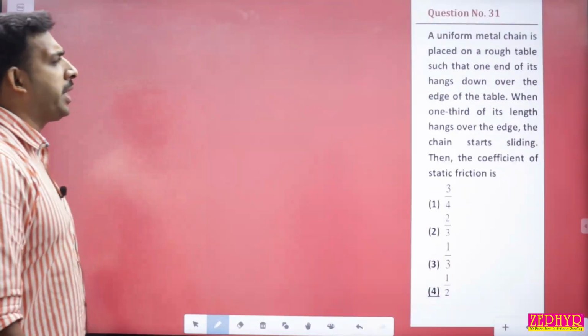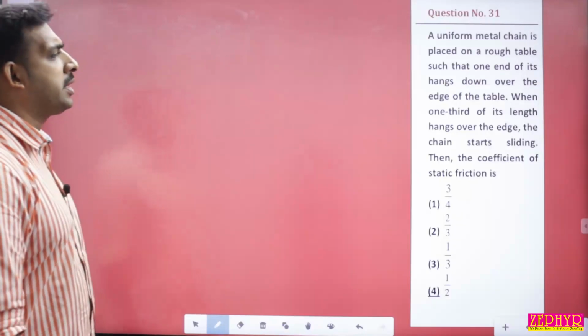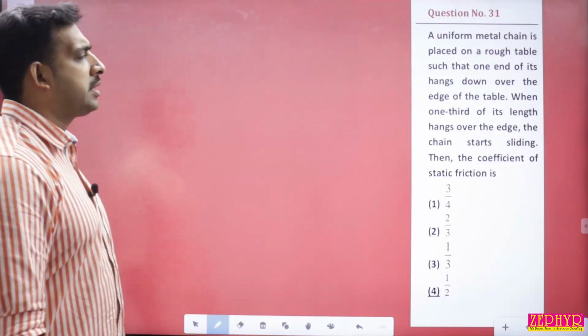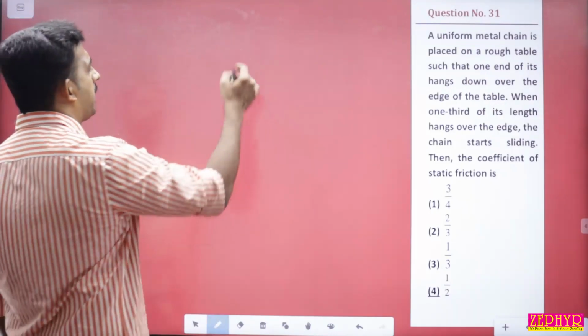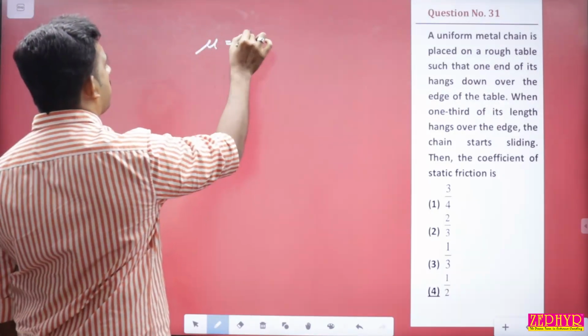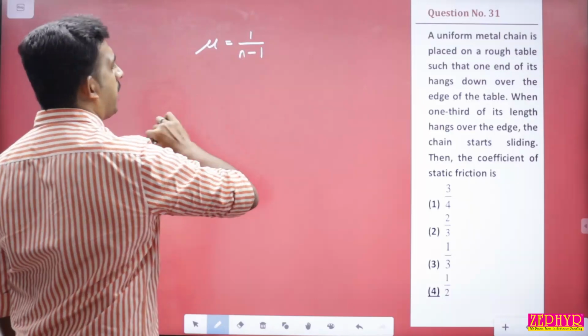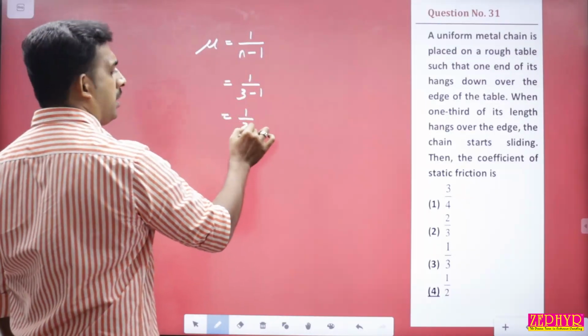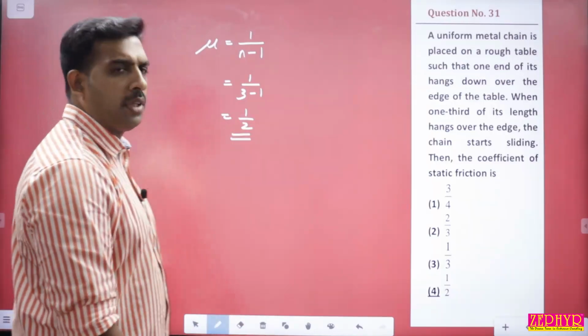Question number 31. A uniform metal chain is placed on a rough table such that one end of it hangs down over the edge of the table. When 1/3 of its length hangs over the edge, the chain starts sliding. The coefficient of static friction will be equal to, so we have the standard equation mu equal to 1 by n minus 1. N is 3, so 1 by 3 minus 1. So answer is 1 by 2. So answer is option 4, 1 by 2.